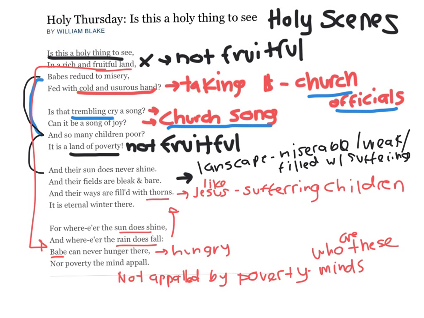Okay, so now we're going to try to get the really big picture here. So William Blake, the author, we can now tell, is writing about miserable, poor children in the church. So what is he trying to say? He's asking whether or not this is a holy thing to see. The church, with their usurious hands, taking money from the poor as these babies are reduced to misery. And this is all happening in a supposedly rich and fruitful land. And at this time, industrial England was doing very well, and so were the church officials. It's a land of poverty.